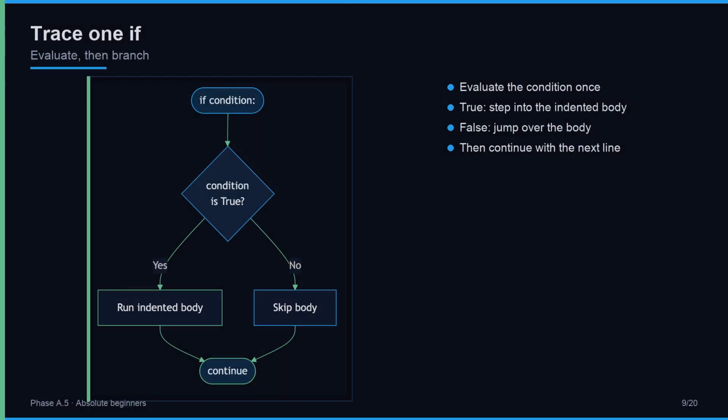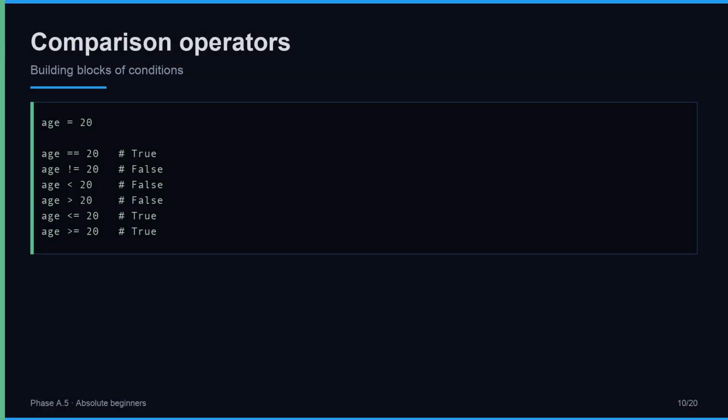Trace what happens when Python meets an if. First it evaluates the condition, once and completely, and gets a single answer, true or false. If true, execution steps into the indented body and runs every line there, top to bottom. If false, execution jumps over the body entirely, skipping every indented line. Either way, after the if, the program continues with the next unindented line. Two paths for a moment, then the flow comes back together. That is the whole mechanism of an if statement. Trace it slowly.